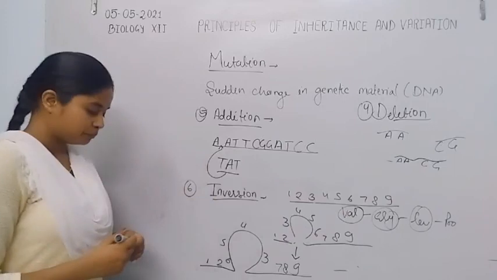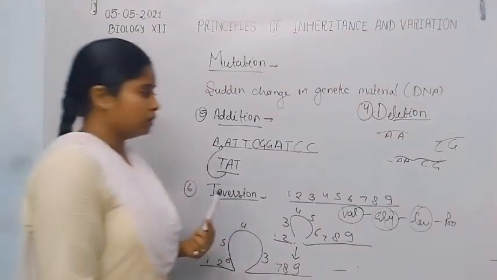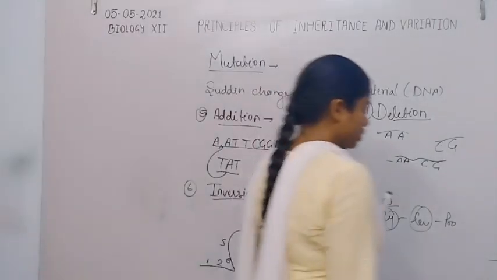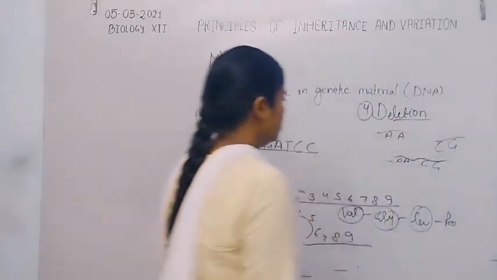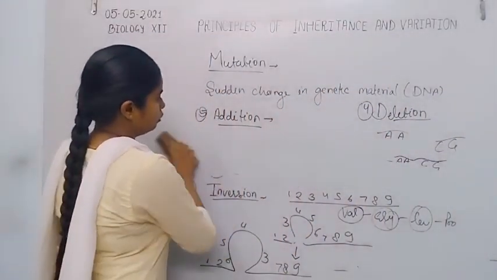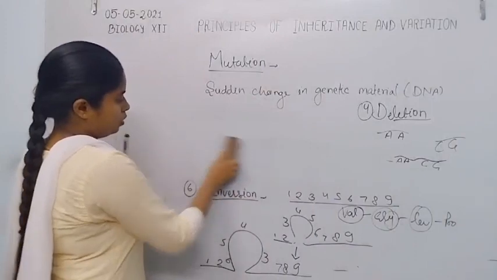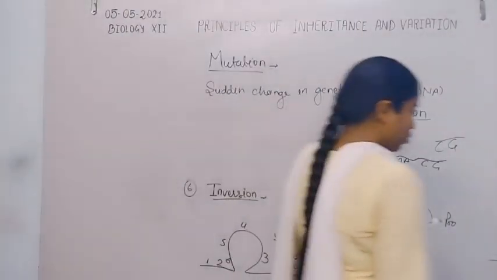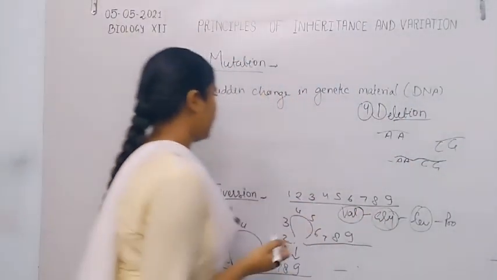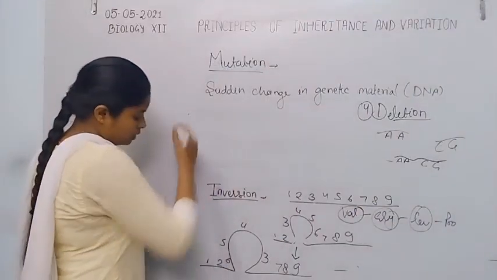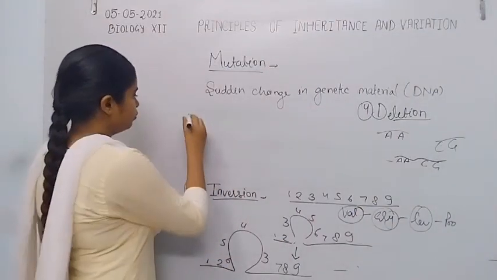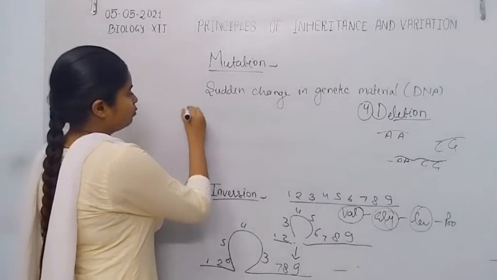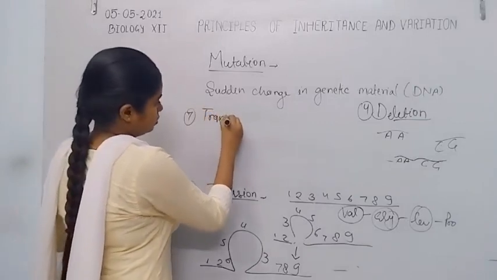After inversion, another cause of mutation is the formation of thymidine dimer by UV radiation. Thymidine dimer is caused by the UV radiation. But before this, the seventh type of mutation is translocation.